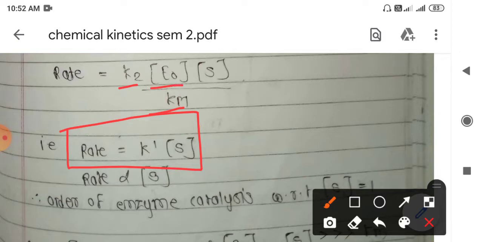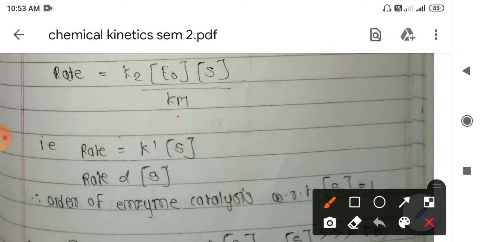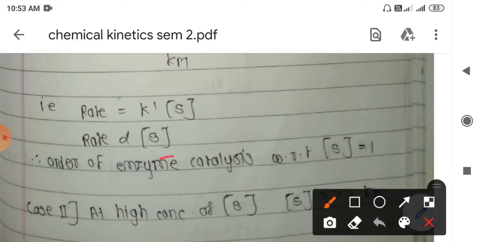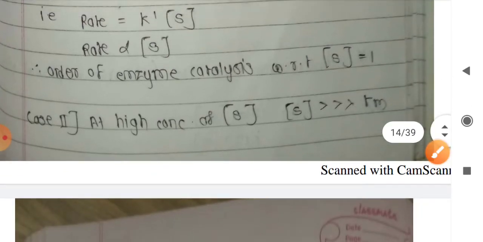Suppose we have taken 5 millimolar of the enzyme, so this concentration will be fixed. We already know that concentration, so this term is also a constant. So we are left with only the substrate concentration. We say the rate of reaction depends only upon the substrate concentration when the substrate concentration is very low. So we can say that this is a first order reaction with respect to S when the substrate concentration is low. So initially this rate law is first order.